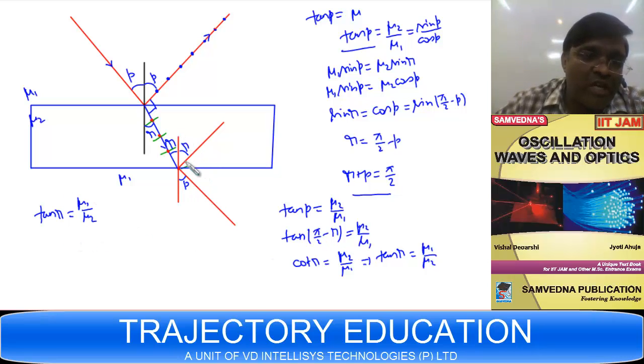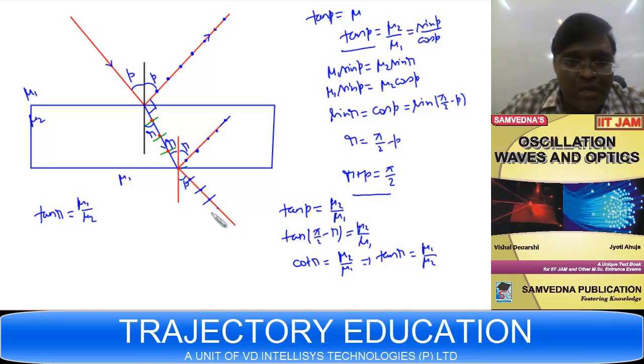So you see the Brewster condition is satisfied over here also. So this will also be plane polarized light, and the transmitted light will be partially polarized with more vibration parallel to the plane of incidence and less vibration perpendicular to the plane of incidence.